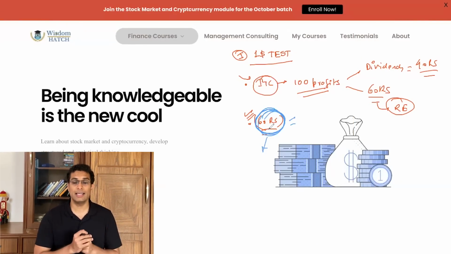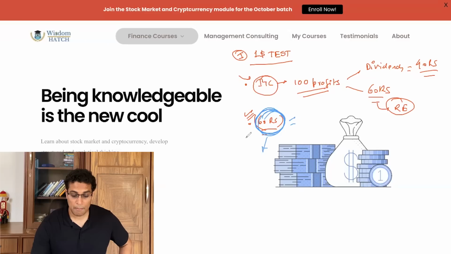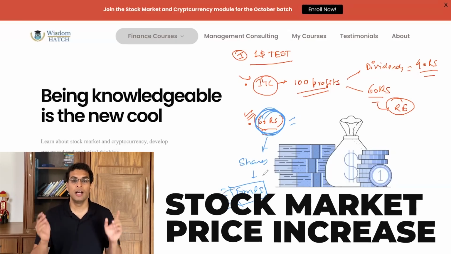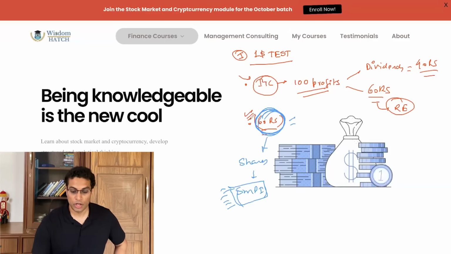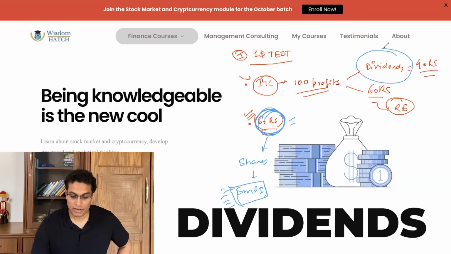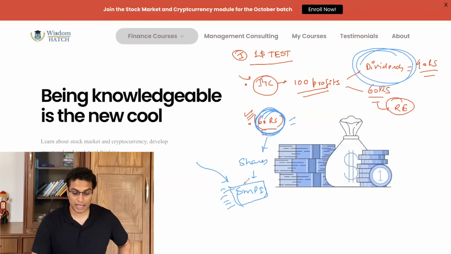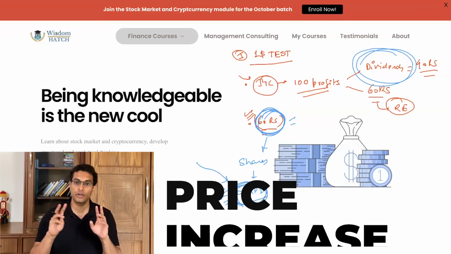So what Mr. Warren Buffett says is this. Now ITC is retaining this 60 rupees of profit, but at some stage this should come back to the shareholders in terms of stock market price increase. Now think about it practically: how are you going to make money as a stockholder in ITC? You are making money either through dividends when the company declares the dividend, or when the stock market price of that particular stock increases. So these are your two routes.